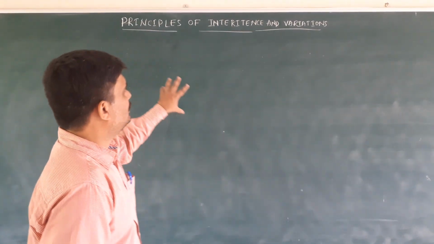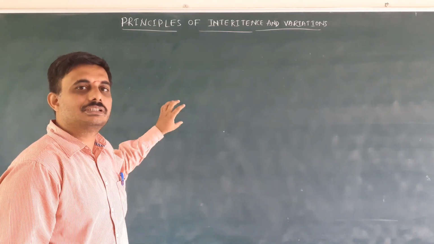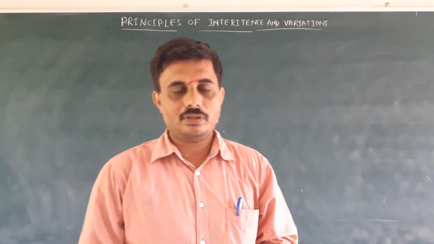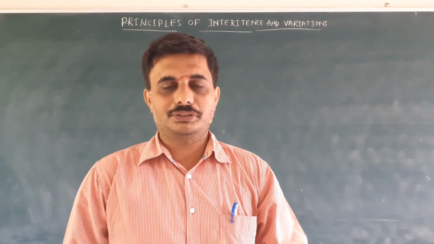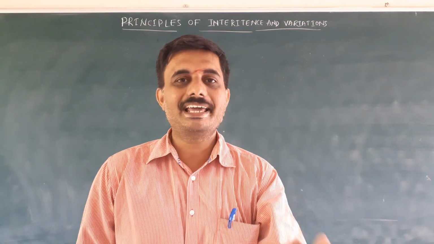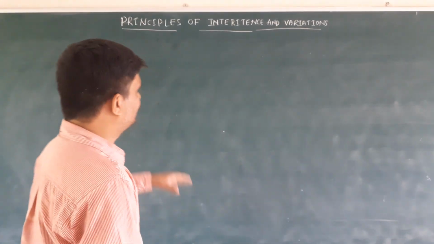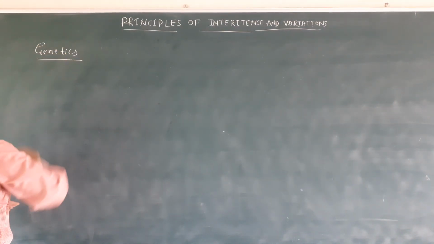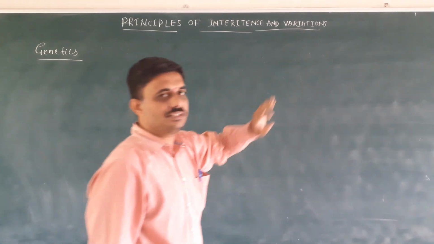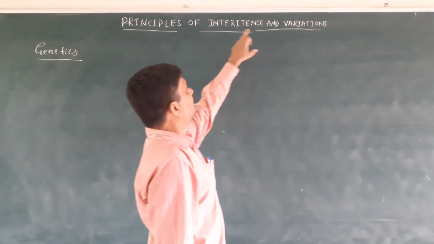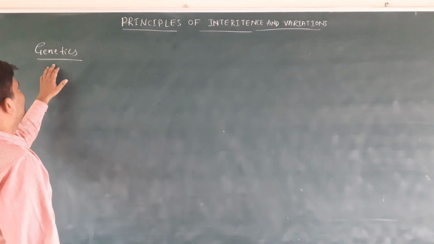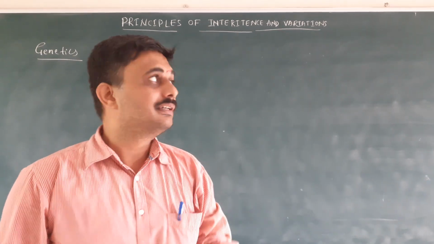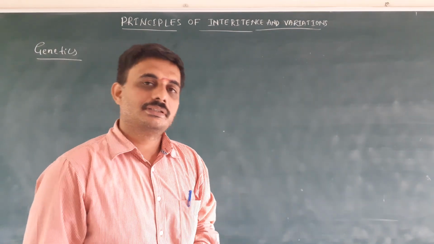So we start with certain terminologies that come in this chapter. First, genetics. Genetics is a branch of biology which deals with the study of heredity and variation. The study of inheritance and variation is called genetics.